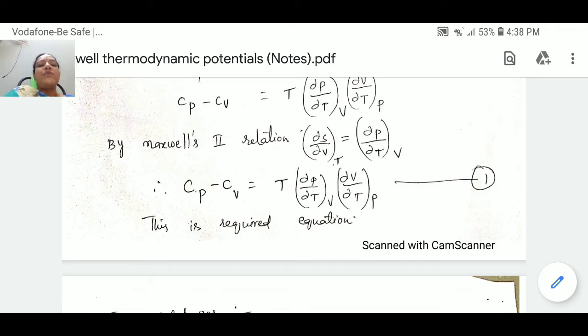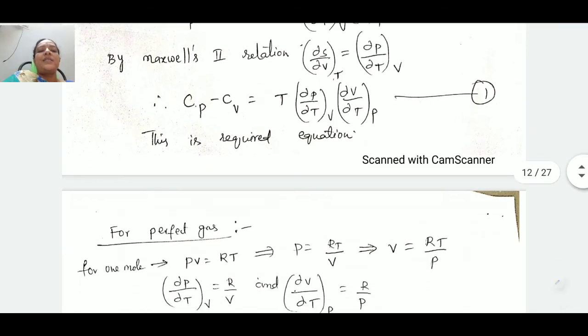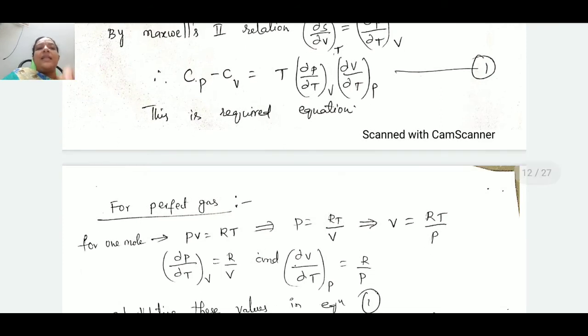Anyhow, this is the first key relation: the difference Cp minus Cv depends upon these two terms on the right side of the first equation, that is dou p by dou t at constant v and dou v by dou t at constant p. So let us apply this equation for an ideal gas.